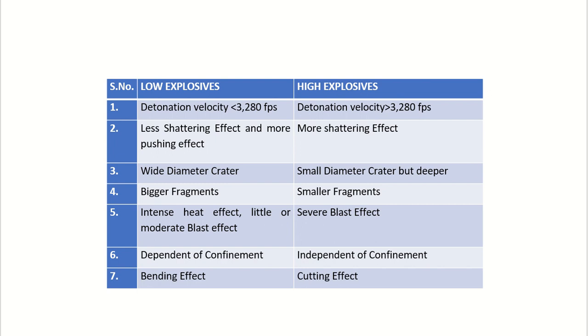Low explosive has a wide diameter crater. High explosive has a small diameter crater, but it is deeper. Low explosive gives bigger fragments, high explosive small fragments. Low explosive has intense heat effect, little or moderate blast effect. High explosive has severe blast effect.